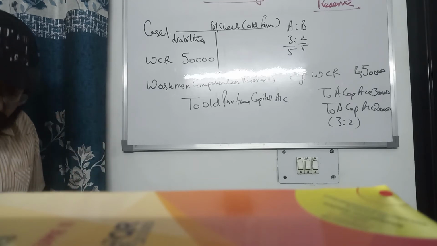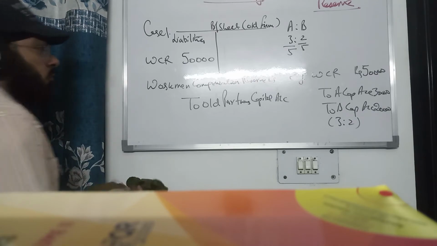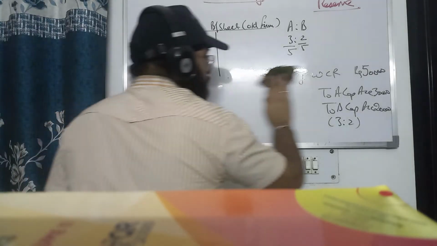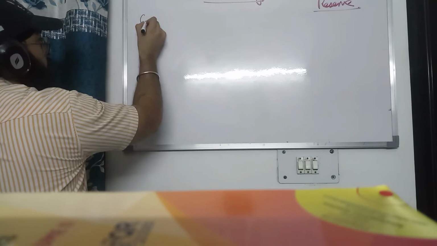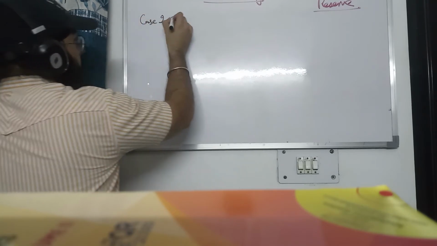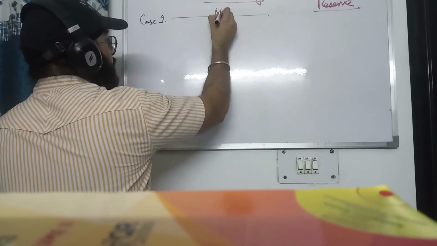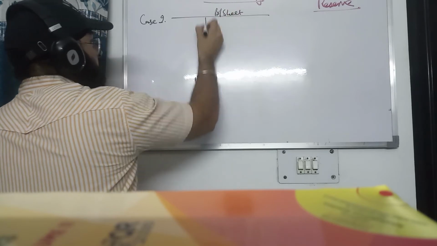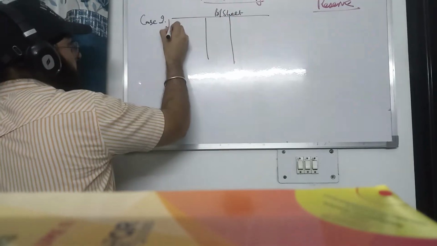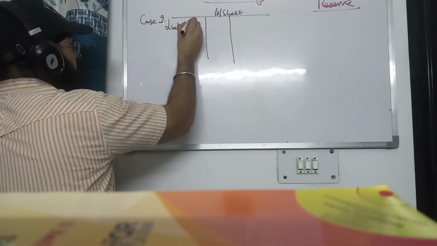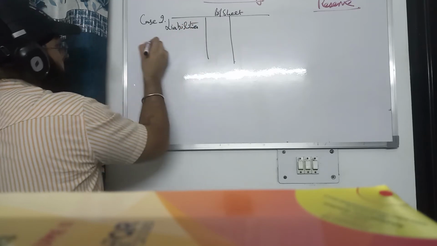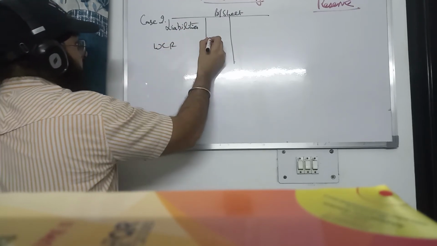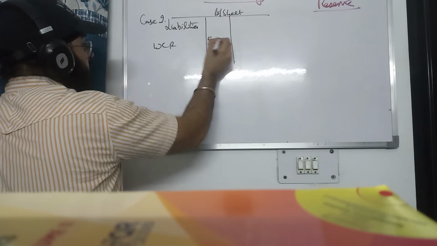Case 1 done. Now case 2. Again, let's take a balance sheet. We take the liability side. Let us take workman compensation reserve again, 50,000.